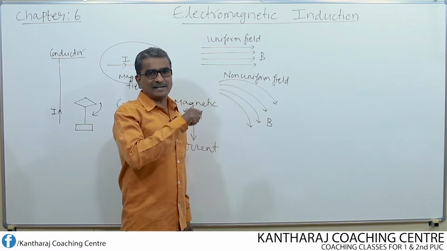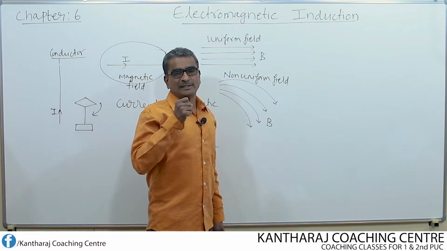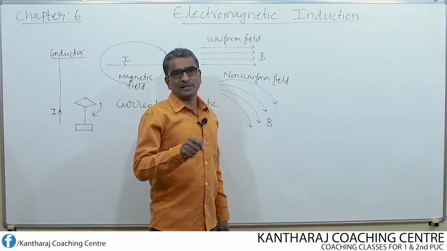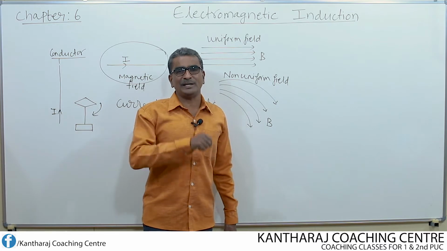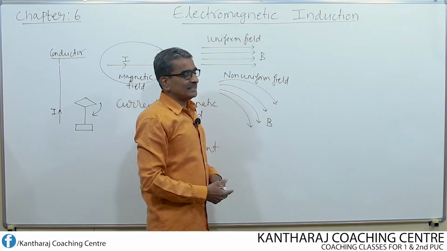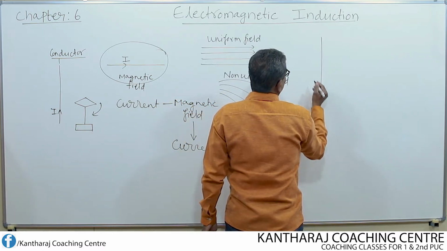In such a changing magnetic field, if a circuit is placed, then in that circuit an EMF and current are induced, and this phenomenon is known as electromagnetic induction. For example, now I consider one conductor.